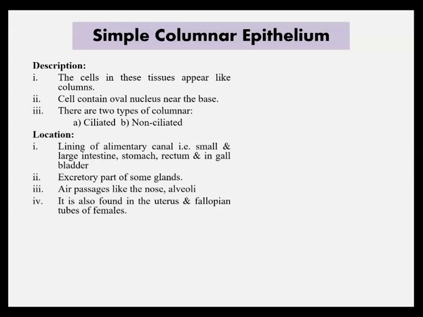In ciliated columnar epithelium, cilia are present on the apical surface, and in the non-ciliated variety, cilia are absent.